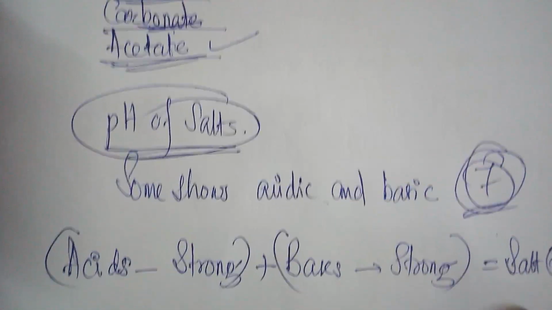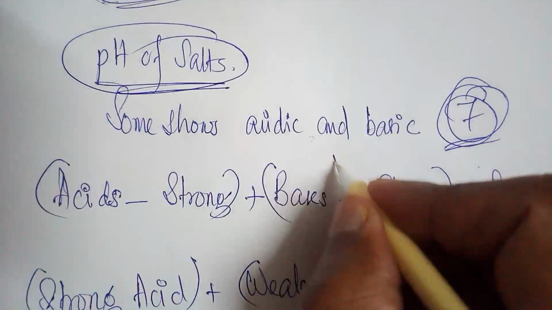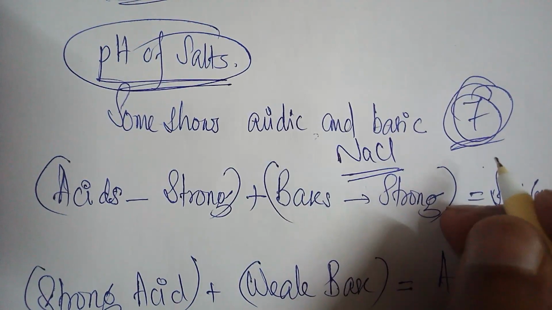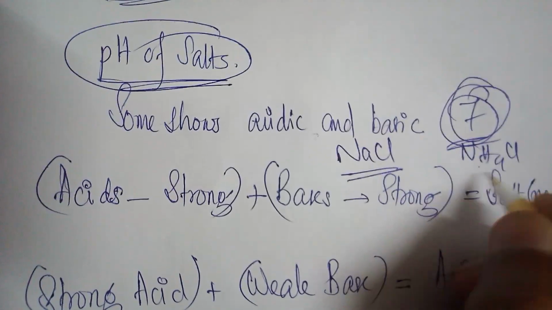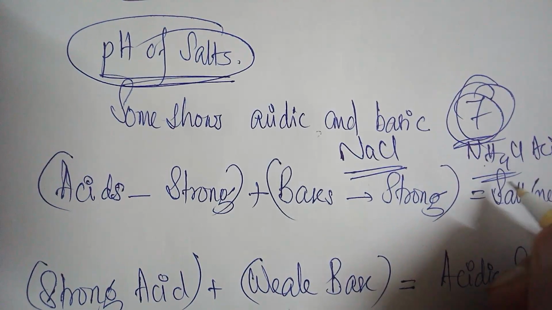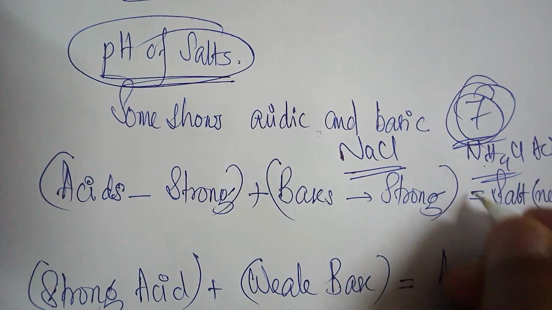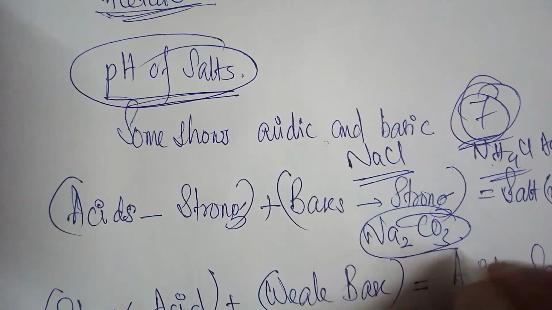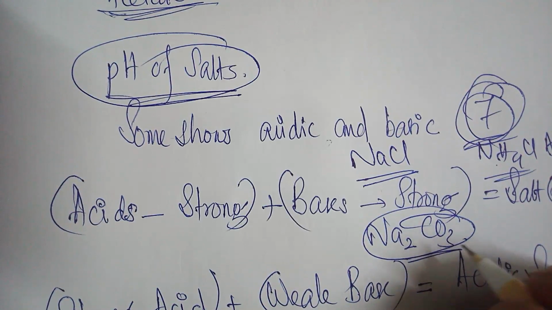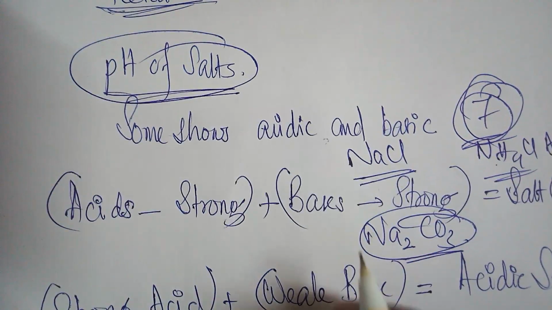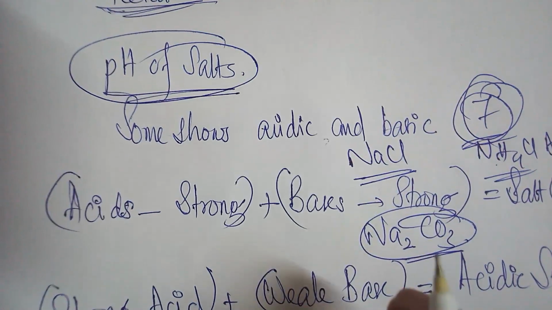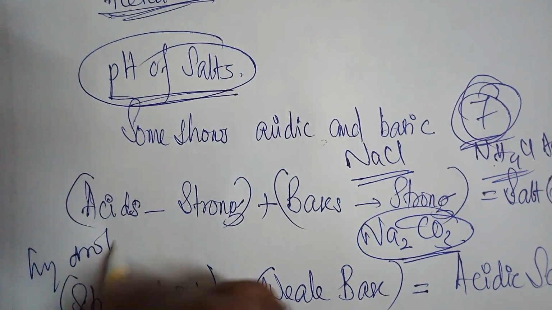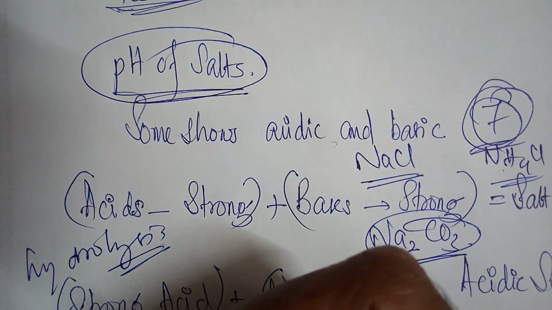We can see that an aqueous solution of sodium chloride is neutral. An aqueous solution of ammonium chloride, NH4Cl, is acidic, and that of sodium carbonate, Na2CO3, is basic or alkaline in nature. The acidic nature and basic nature of some salt solutions can be explained on the basis of hydrolysis of salt.